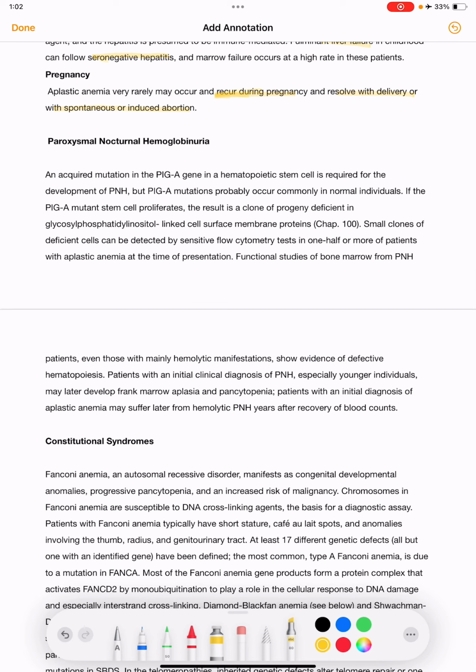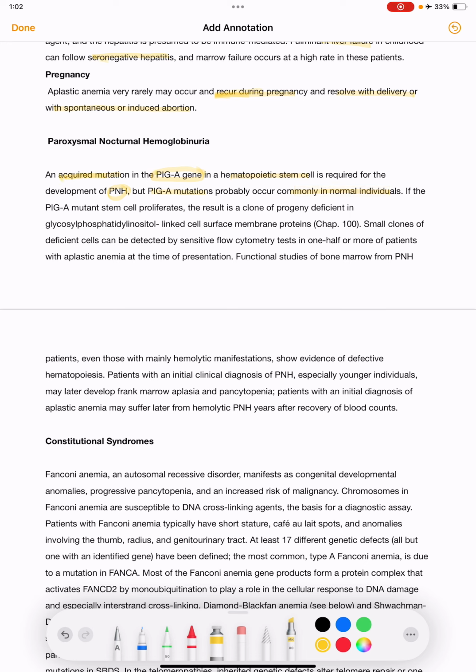Then we have PNH. An acquired mutation in the PIG-A gene in the hematopoietic stem cell is required for the development of PNH, but PIG-A mutations probably occur commonly in normal individuals.